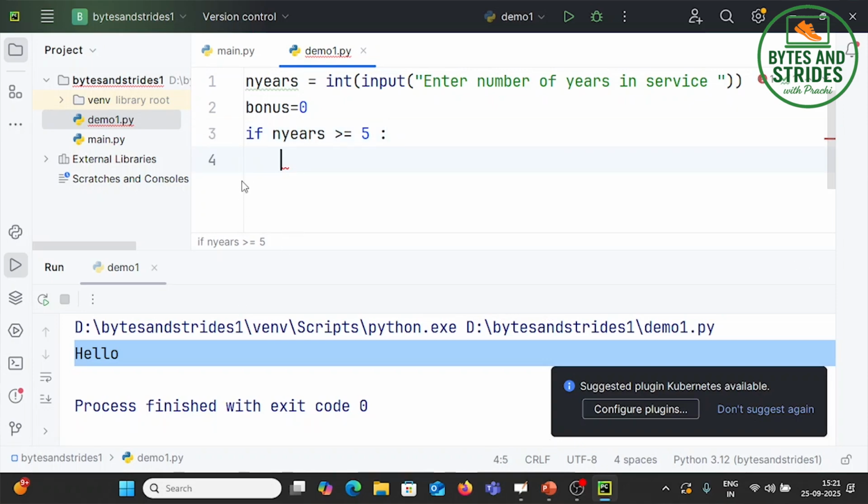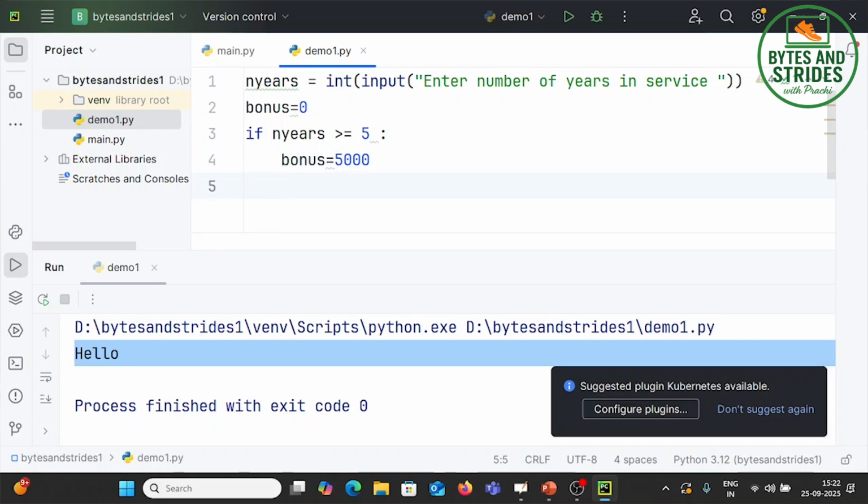It is leaving some space. This is called indentation. Whatever comes inside the if has to be written at this indented level, while the topmost level is outside. What am I supposed to do? I'm supposed to give a bonus of 5,000, not 1,000, 5,000.